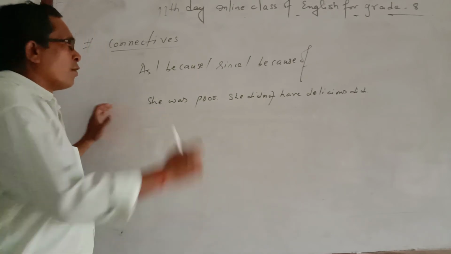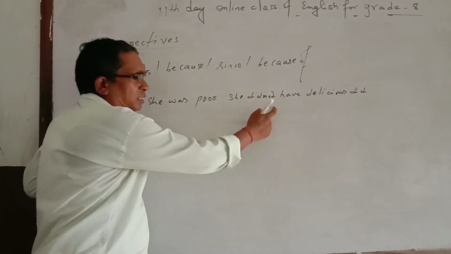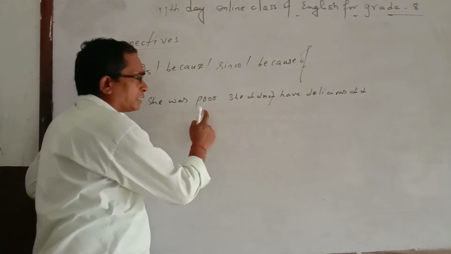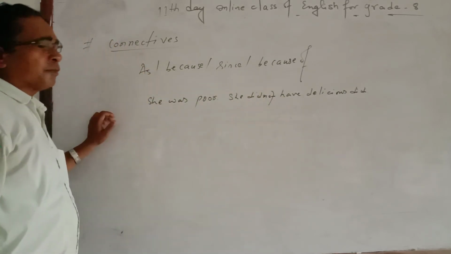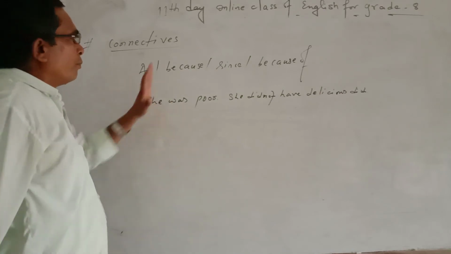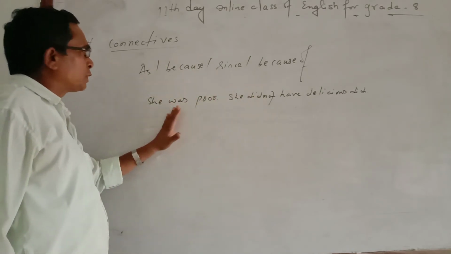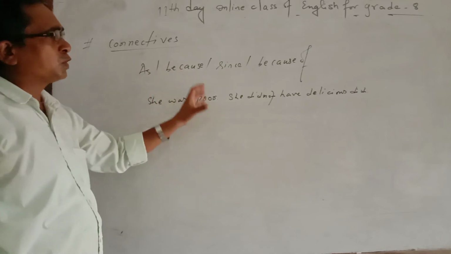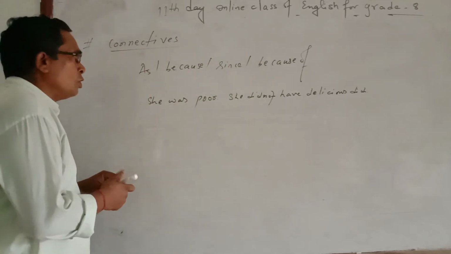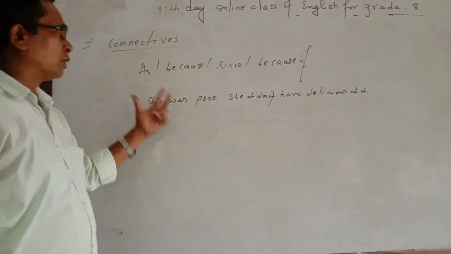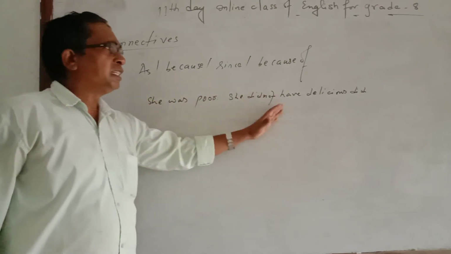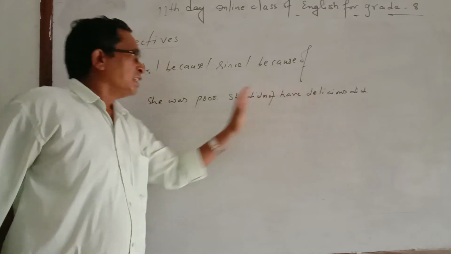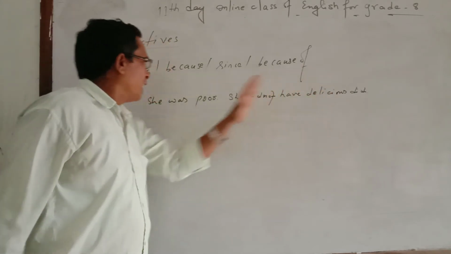At that time, one is positive, the next one is negative. And here you judge the reason is at first and the statement is in second place. Being one negative and the next positive, you can use either as or because to connect these two sentences. So while connecting, you may write two answers. Either, as she was poor, comma, she did not have a delicious dish, or, she did not have a delicious dish as she was poor.